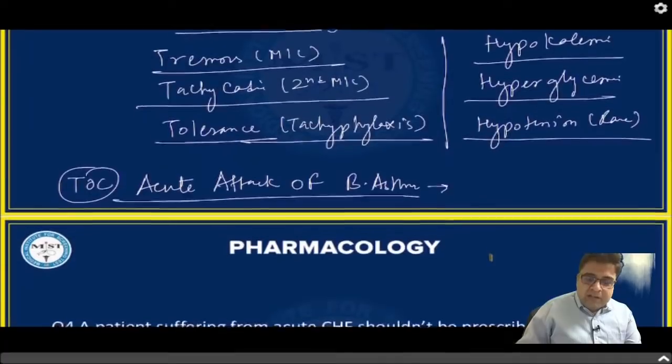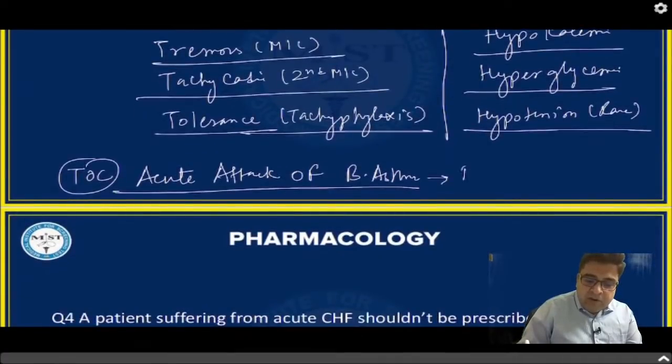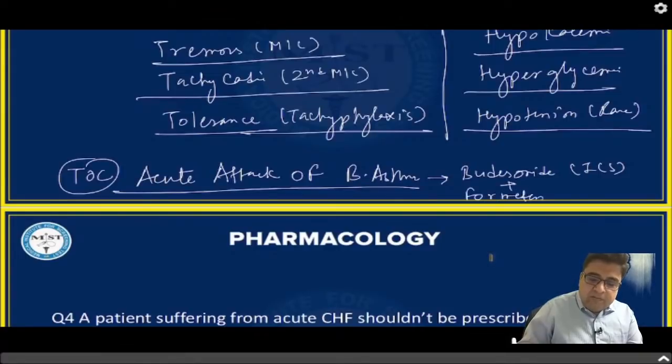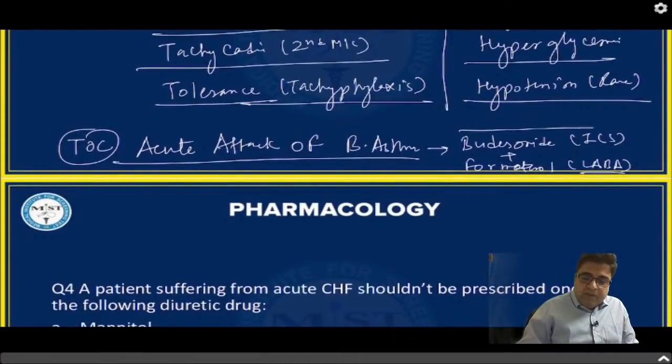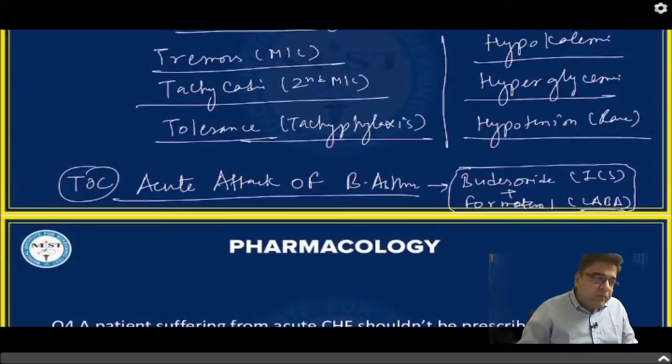Very good. So, the answer is we give a combination of a steroid, that is budesonide. Budesonide is an inhalational steroid, and we give this medicine along with formoterol. Formoterol is a drug that is a LABA. So this combination is preferred. The budesonide plus formoterol combination is nowadays preferred for the treatment of acute attack of bronchial asthma.